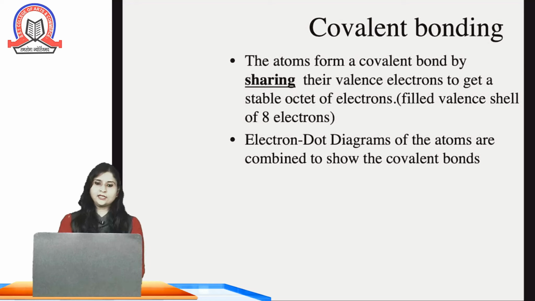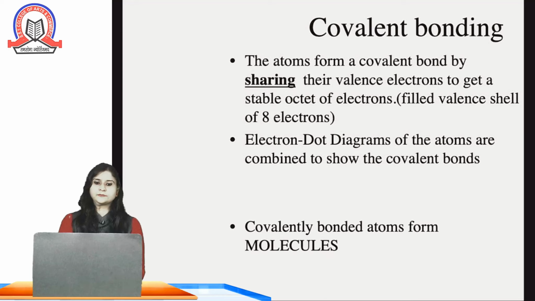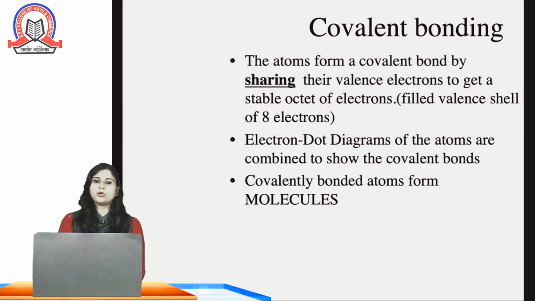Electron dot diagrams of the atoms are combined to show the covalent bond. Electron dot diagram means, as we have seen in the previous slide, we are showing the valence electrons by the dot symbol or cross symbol above the atom. It is showing the number of electrons in it. So, it means that much bond that atom can make. Covalently bonded atoms form molecule.